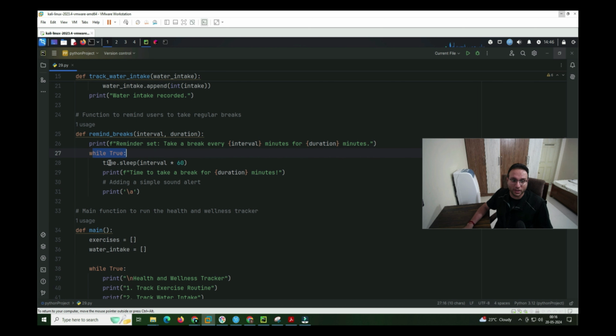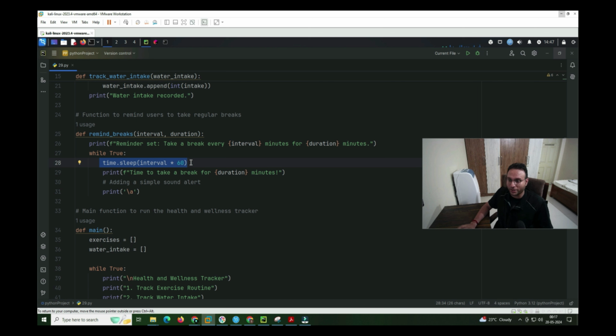Now the value will run, and the sleep will totally depend on it. For example, if you have mentioned 30 minutes, we take 30 into 60, so 60 seconds per minute. Till then this code will run. 60 denotes seconds, and whatever value we put inside the interval comes under the category of minutes. So minutes multiplied by 60 automatically gives the final count. Till that count our code will be on silent mode, not displaying anything.